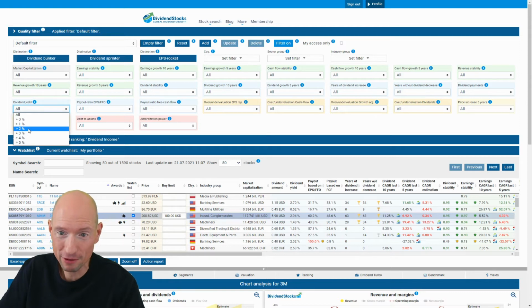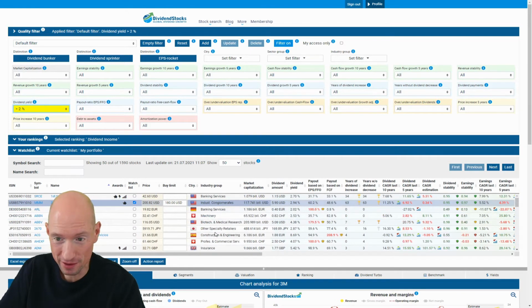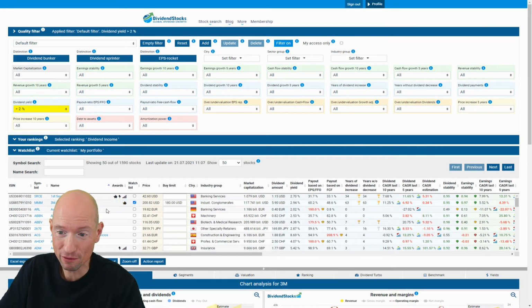If we apply criteria here, we limit the list of stocks shown in the screener. For example, 11 bit studios is a Polish gaming company, which does not pay dividends at all. You see it here. And if I apply more than 2% dividend yield as a criteria in the filter, then 11 bit studios is gone. You see it here. So we limit the result set in the screener.